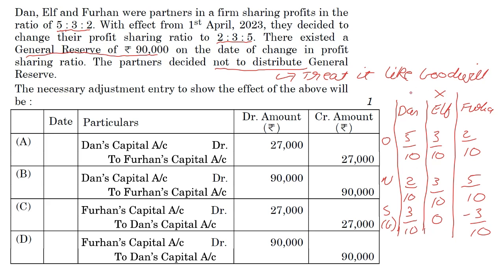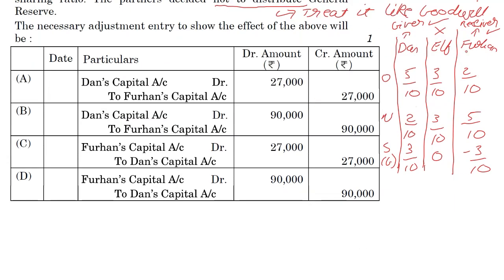And remember, the person who's sacrificing is the giver. The person who's gaining, Furhan, is the receiver. They're both partners, personal accounts. Debit the receiver, credit the giver. So I know that the journal entry is going to be Furhan debit, and Dan credit.